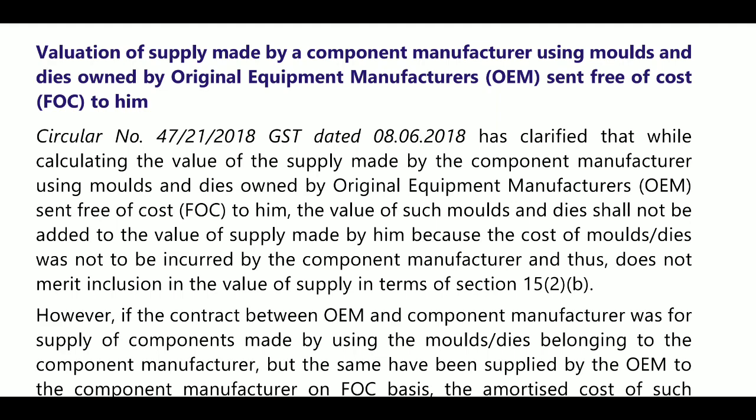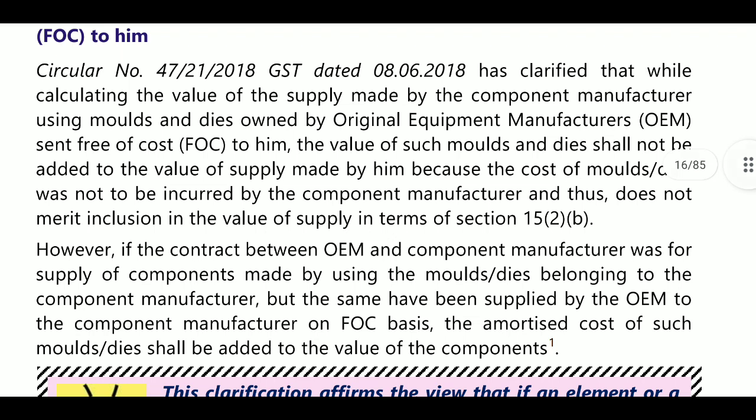As clarified, calculating the value of supply made by the component manufacturer using molds and dies owned by the original equipment manufacturer.